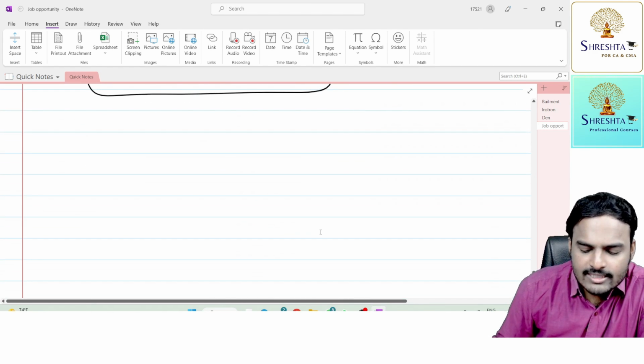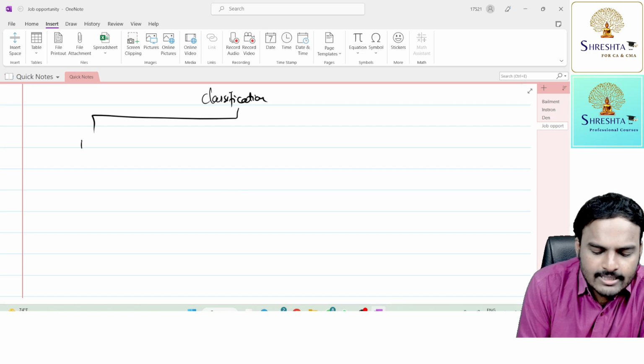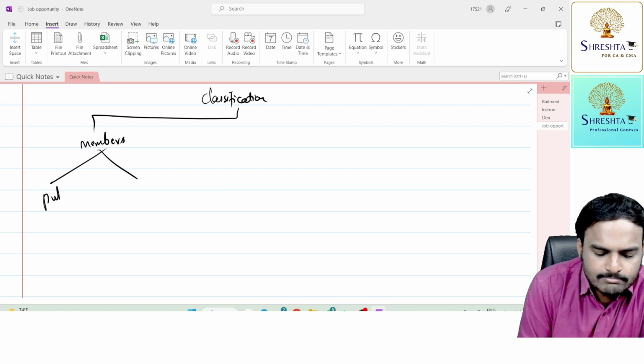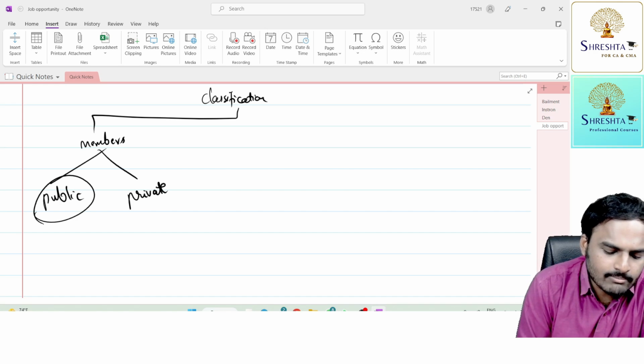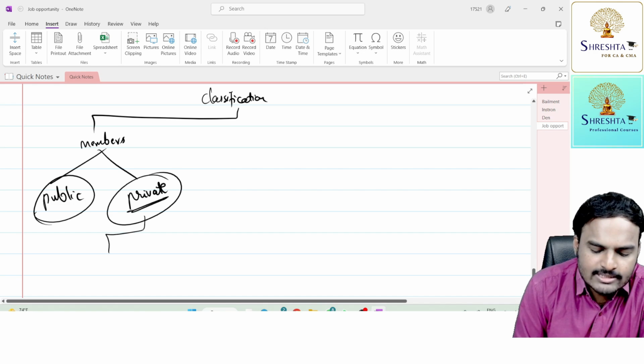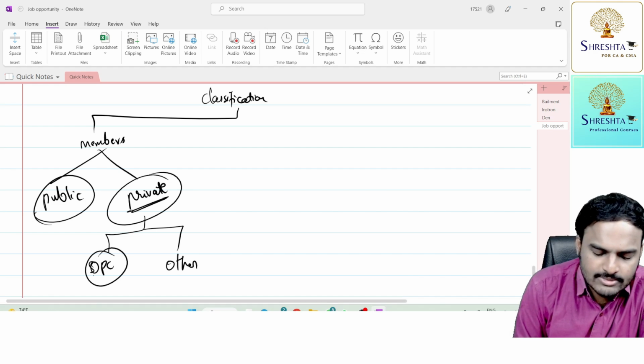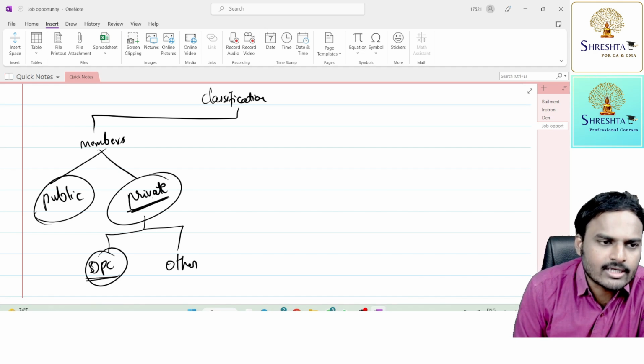When you look into the classification of companies on the basis of members, companies are categorized into two types: public and private, where you'll find public ownership in public companies and private ownership in private companies. These private companies are further classified into one person company and other private companies. That means one person company is also part of private company.